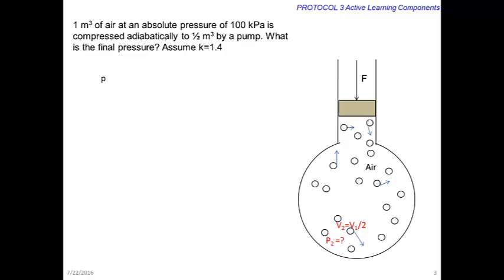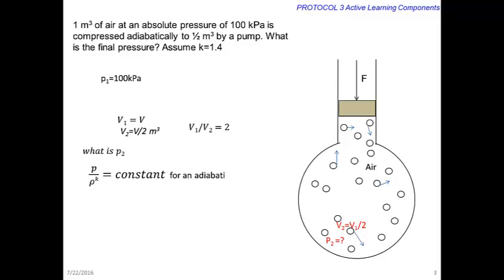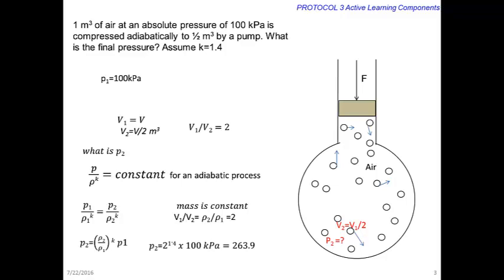We have seen earlier that for an adiabatic process, P by ρ raised to K is constant. Using this relation, we can derive a relation between pressure ratio and the ratio of densities at initial and final states. Since the mass is constant, density ratio can be related to the volume ratio at initial and final states. Finally, we can find the final pressure from this relation.